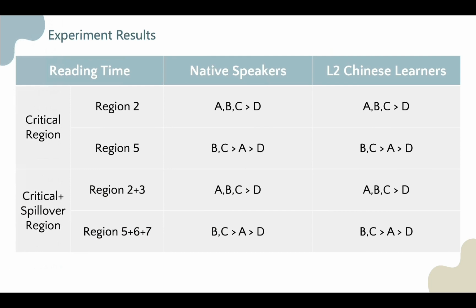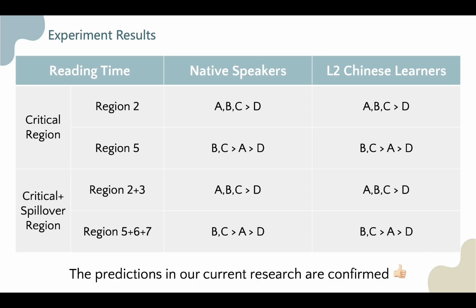The result suggests that in the 2 critical regions, our predictions are confirmed. First, we can see that both native speakers' and L2 learners' reading times for region 2 in types A, B and C are significantly longer than that of type D. Second, the reading time of both groups in region 5 in types B and C is longer than that in type A, which is found to be significantly longer than that of type D. The same reading time pattern also spills over to the next regions. As a conclusion, the predictions in our current research are confirmed.